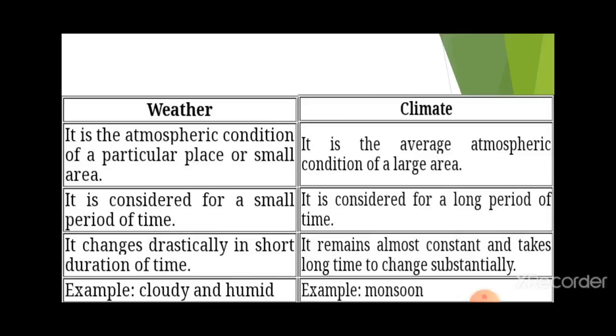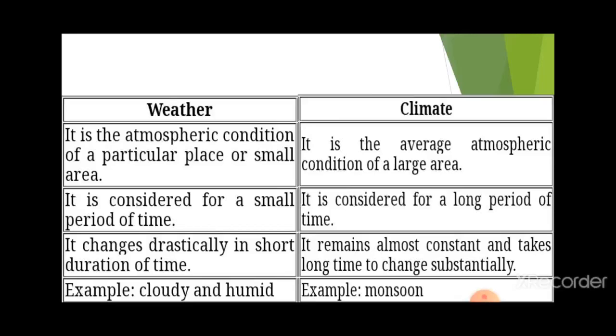But what about climate? Climate is the average atmospheric condition of a larger area, considered for a long period of time. If I give you an example, if we talk about the climatic condition of Jammu and Kashmir, your state, it has a particular climatic condition.